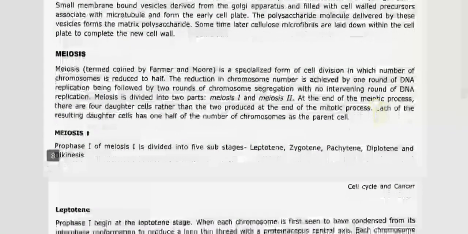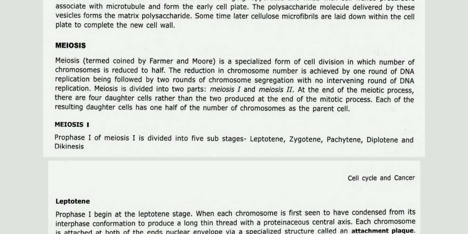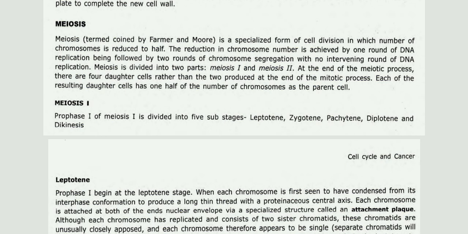The next topic, meiosis. Meiosis was coined by Farmer and Moore. This is a specialized form of cell division in which the number of chromosomes is reduced by half. The reduction in chromosome number is achieved by one round of DNA replication being followed by 2 rounds of chromosome segregation, with no intervening round of DNA replication. Meiosis is divided into 2 parts, meiosis 1 and meiosis 2. At the end of the meiotic process, there are 4 daughter cells rather than 1, each of which has half the number of chromosomes as the parent cell.